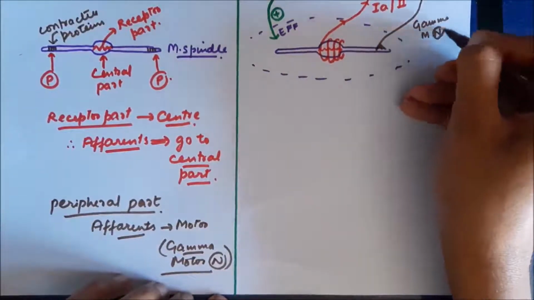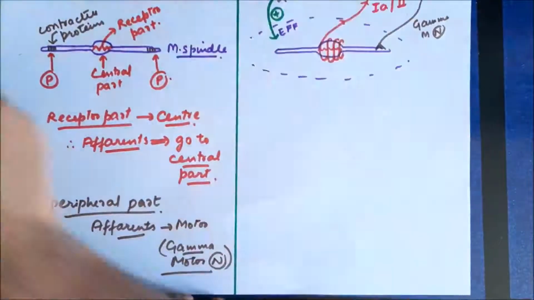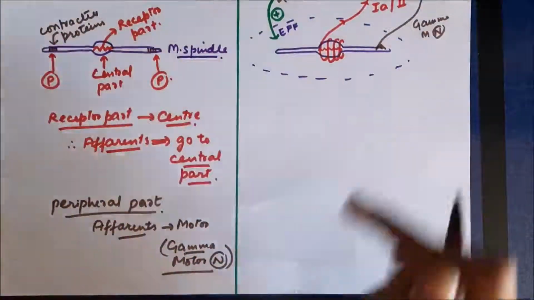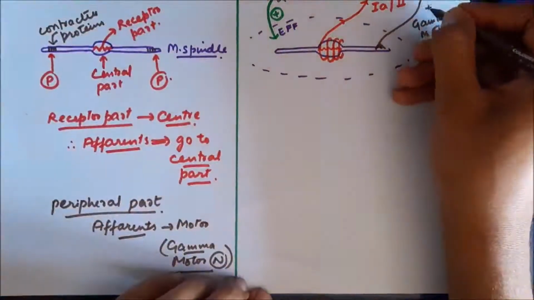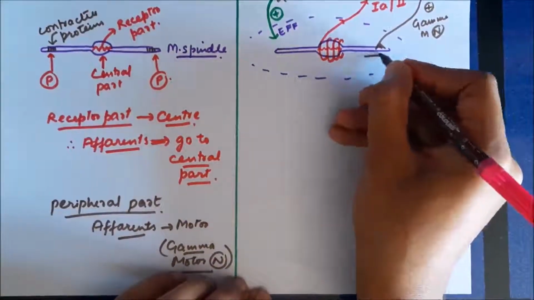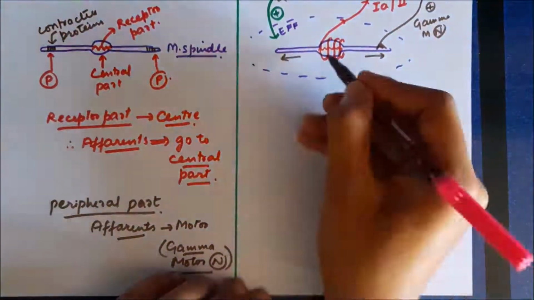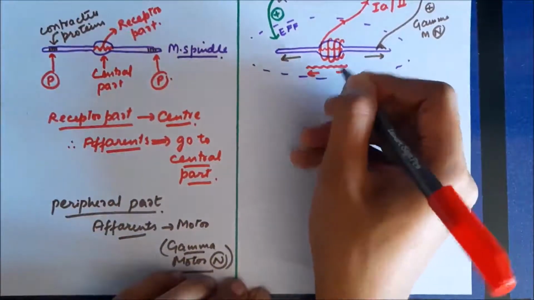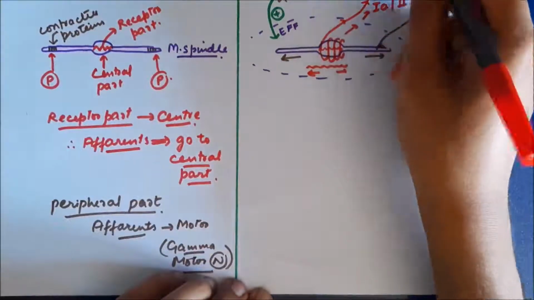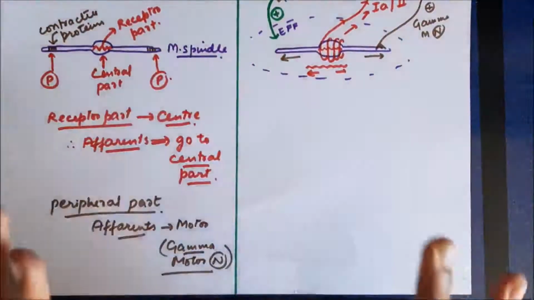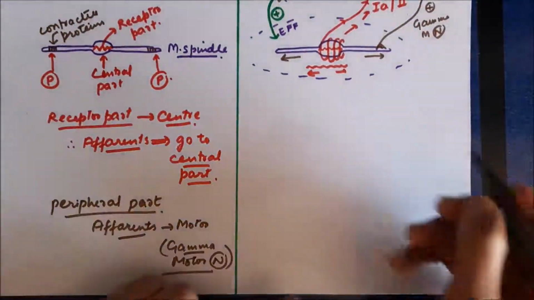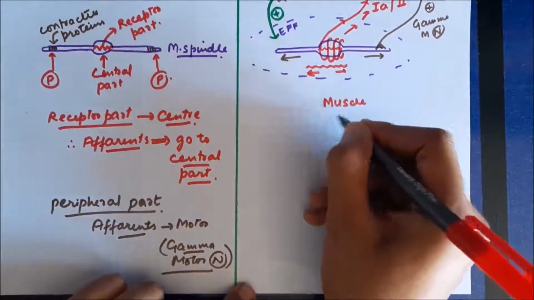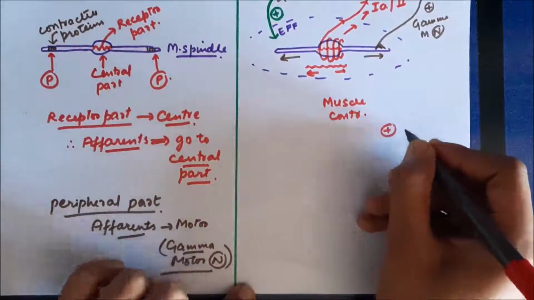Now gamma motor neurons innervate the peripheral parts of the muscle spindle. So these were the alpha motor neurons, which cause contraction of muscle. The gamma motor neurons in this case will stimulate the peripheral parts, and this will cause contraction of the peripheral parts, which will result in stretching of the central receptor part. Once the receptor part is stretched, it undergoes stimulation, and again the same thing occurs. Finally there will be contraction of the extrafusal fibers.